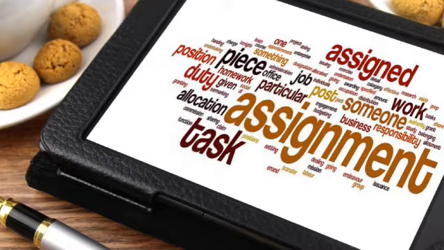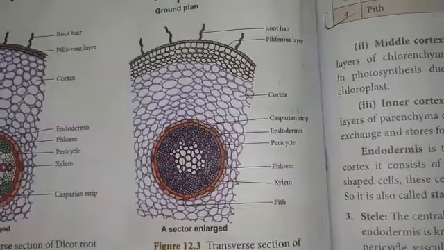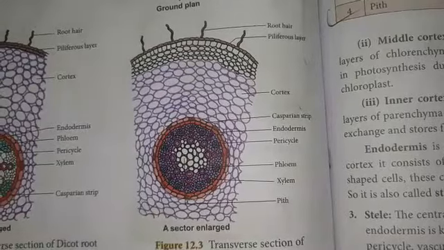Assignment: write the different types and characteristics of a tissue system. Class, you learned about vascular tissue system. In this class, you are going to learn about the primary structure of root.